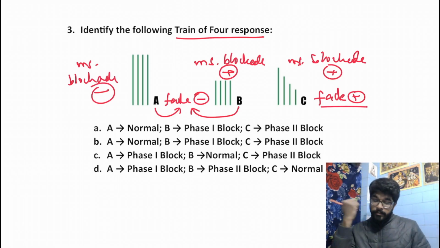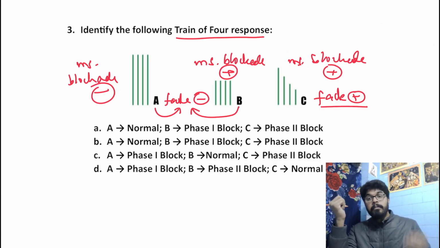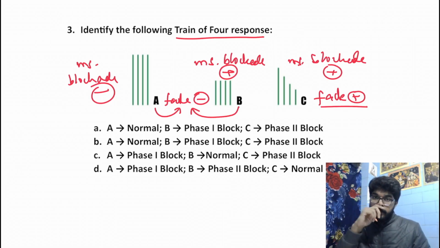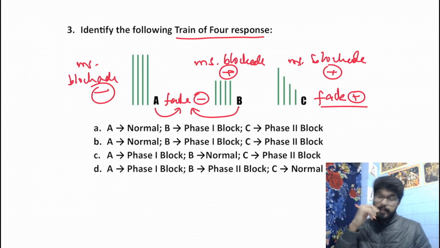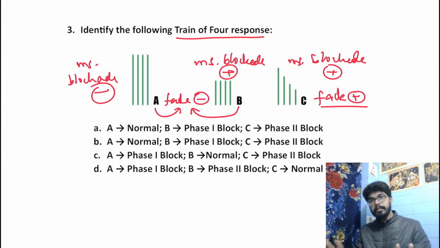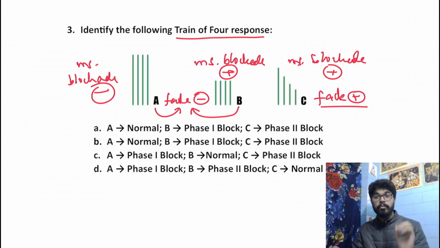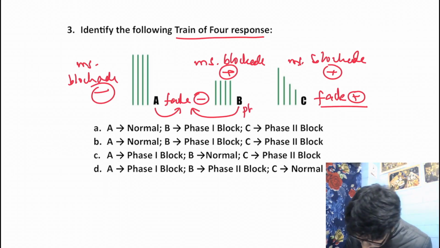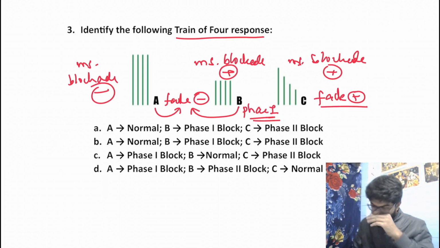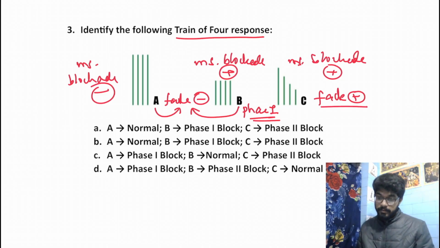Now how do we classify? When both muscle blockade and fade are absent, that is normal. Nothing has been administered, no muscle relaxants have been administered. When muscle blockade is present but there is no fade, that is phase 1 of the DMRs.